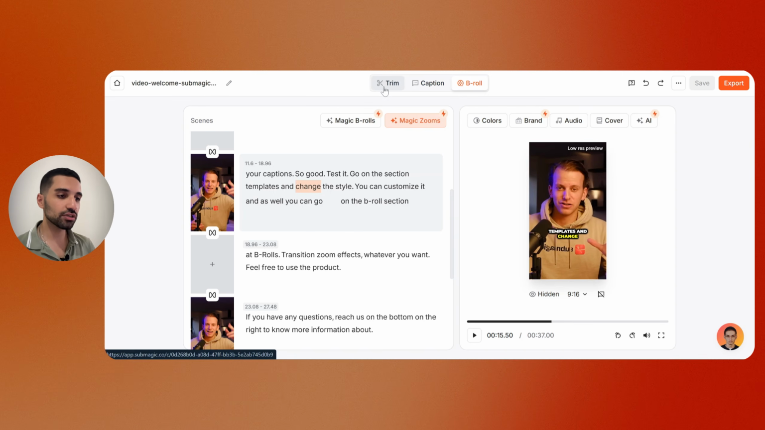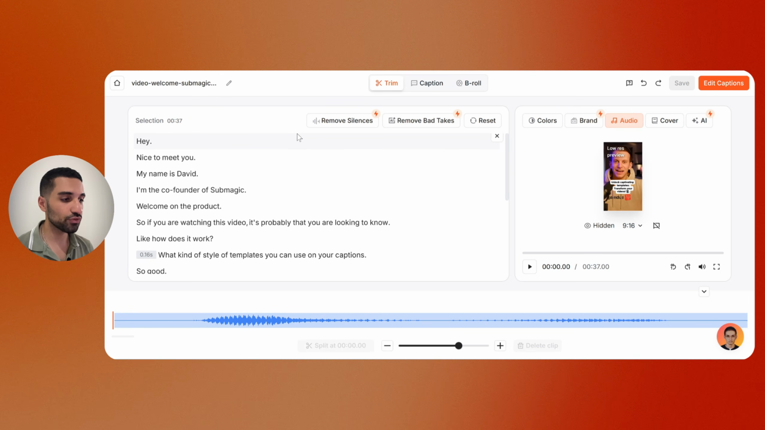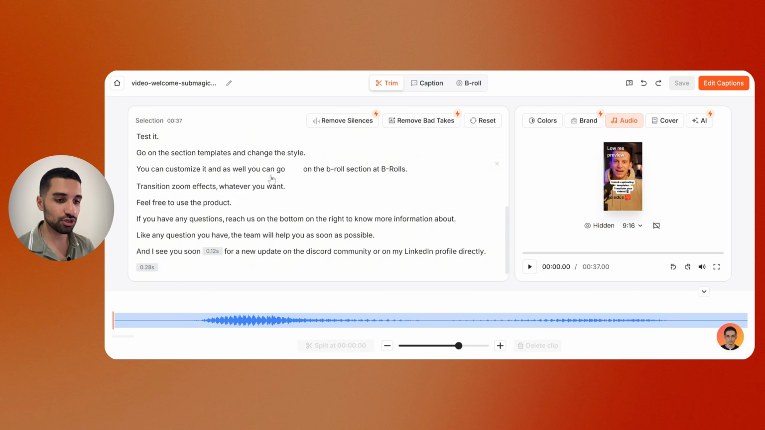We also have another section which is trim. This is only for you to trim your video. Maybe you don't like some parts, you can cut them. And in some parts of your video there is a silence. You can also remove this silence, or you can also remove bad takes, like some words that you couldn't spell correctly. You can use this, and here you can also see the full transcription of your video.